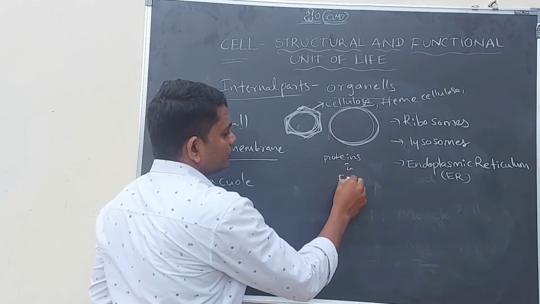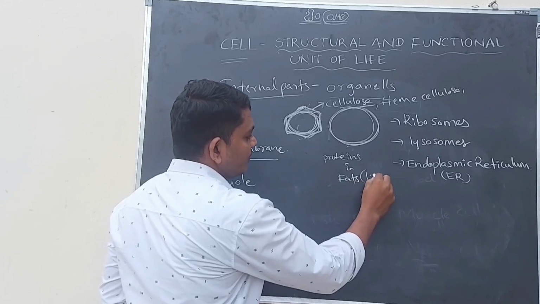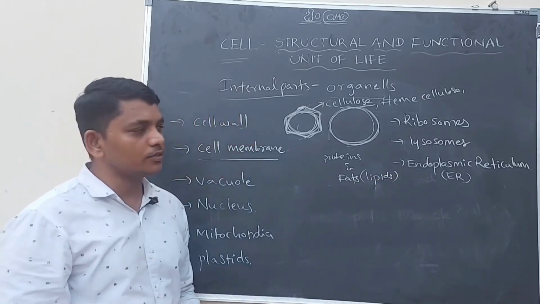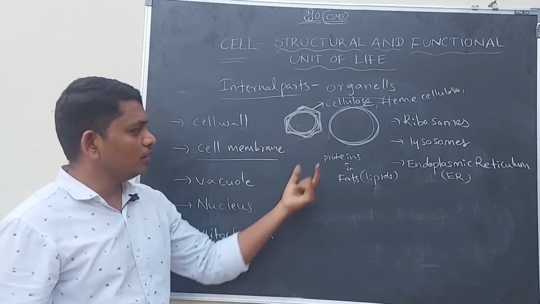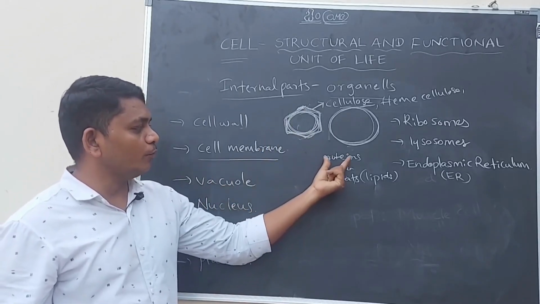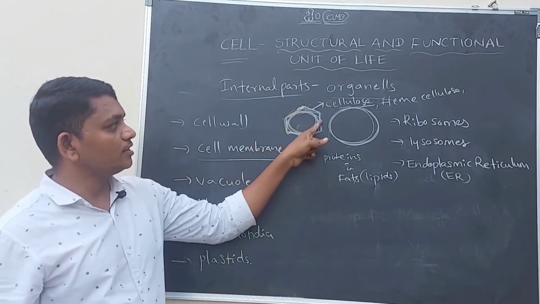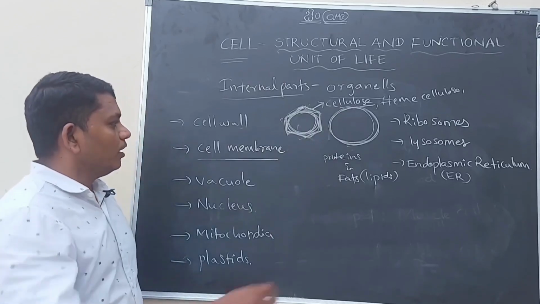and fats. Proteins and fats. These fats are also called lipids. Whether it is in a plant cell or animal cell, this cell membrane is made up of proteins and fats. Here the cell wall is made up of cellulose and hemicellulose. Clear? Right.